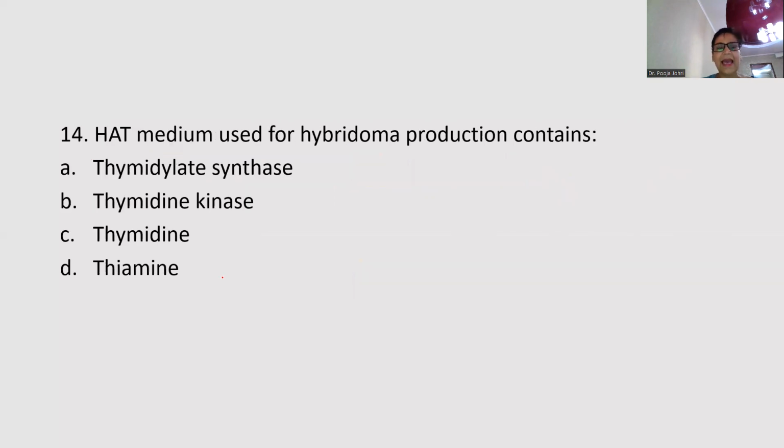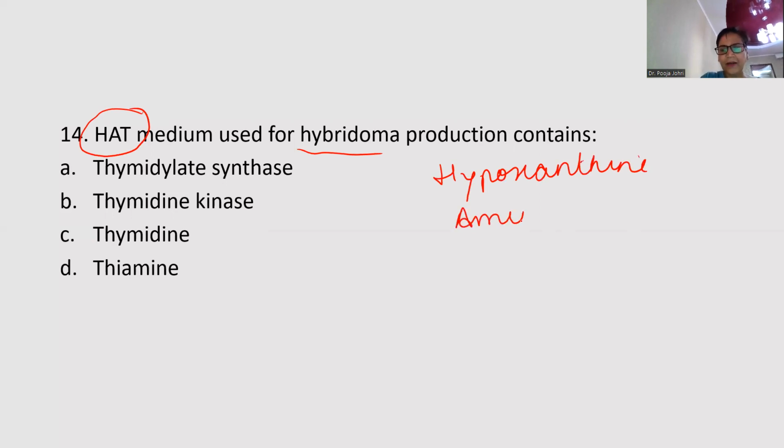Then next question, what medium is used for hybridoma production. Now see, hybridoma technology is a very, very important technology which is also used for the selection of monoclonal antibodies, and we always grow them in this medium. So this HAT medium stands for H, hypoxanthine, A stands for aminopterin, and T stands for thymidine.